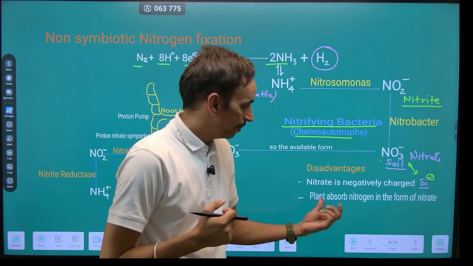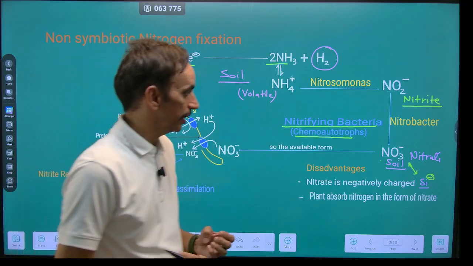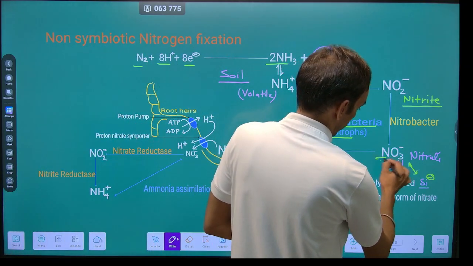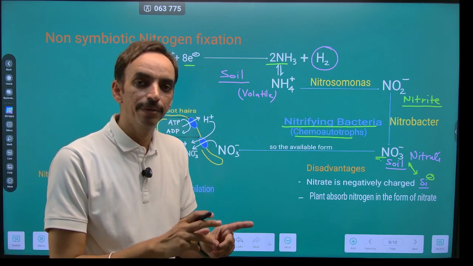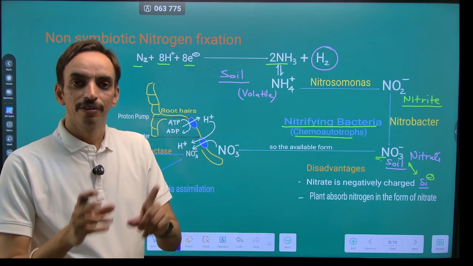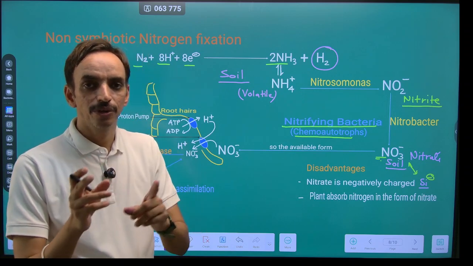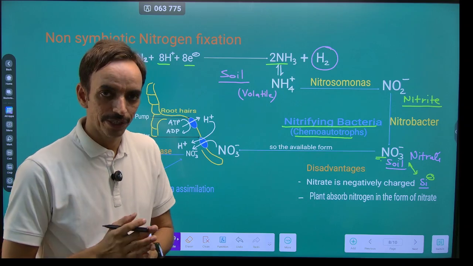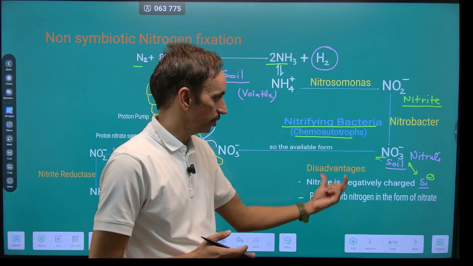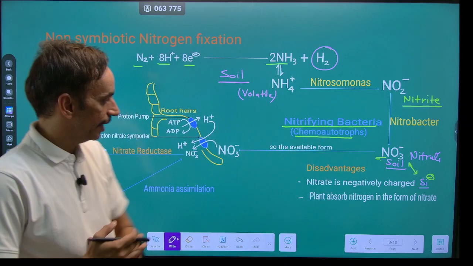Next thing, the plant absorbs the nitrogen in the form of nitrate. But within the plant, these nitrates have to be converted back into ammonia, so that it can be added onto the keto acid to form the amino acid through ammonia assimilation. So there are two disadvantages of conversion of this ammonia into nitrate.